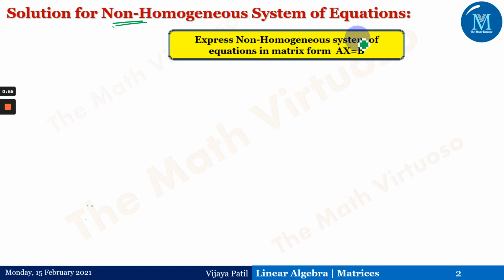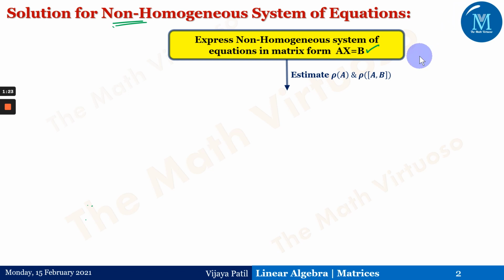So express the non-homogeneous system of linear equations in matrix form, that is Ax = B. That means as soon as the equations are given to you, we first write down Ax = B. After that, we estimate the rank of A and the rank of [A, B], that means we write down the augmented matrix. Every detail has been given in this playlist of linear algebra. Just follow the session wherein I first introduced the non-homogeneous system of linear equations.